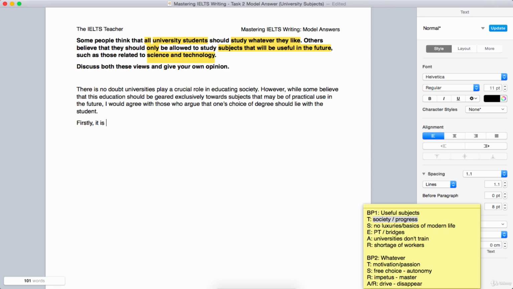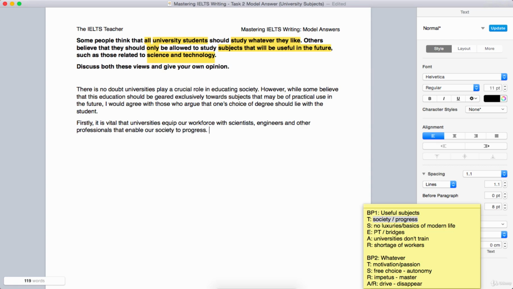So firstly, it is vital that universities equip our workforce. Quite a nice expression. Whenever you're dealing with university and society and jobs, "workforce" is a very good word to have in your arsenal. With scientists, engineers, really focusing on that science and technology aspect, and other professionals that, or which, up to you, because this is a defining relative clause, you can use "that" or "which", enable our society to progress.